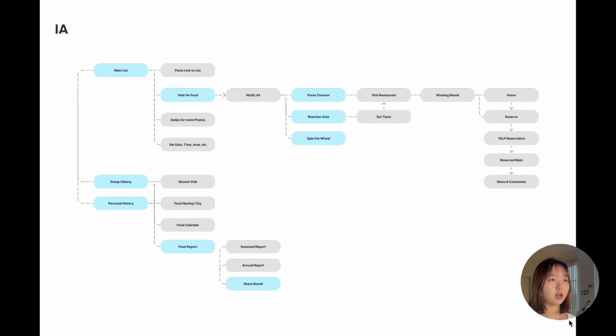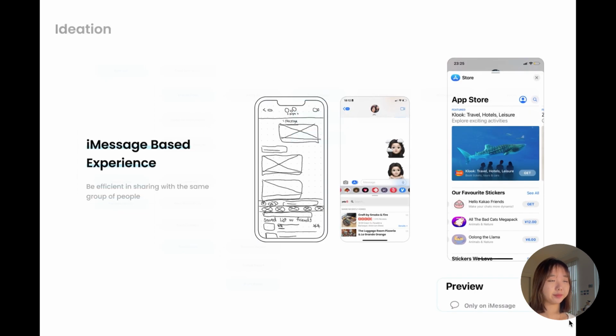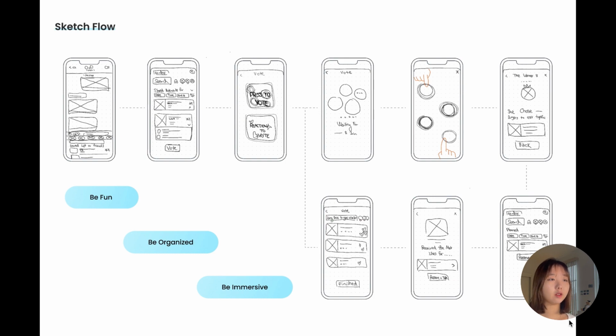This is the information architecture with 3 main screens such as homepage, the group history, and the personal history. Here is the ideation. As I mentioned before, it's between a group of people and easy sharing. So I thought about including it in iMessage, where there's also an iMessage app store. Here is some quick sketch flow that I have kept in mind for the 3 main parts, to be fun, organized, and immersive.